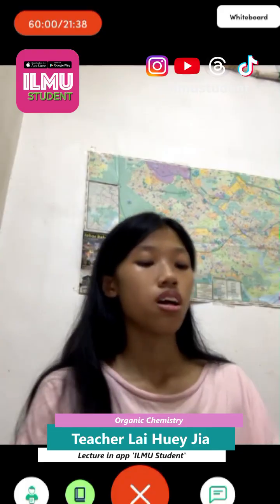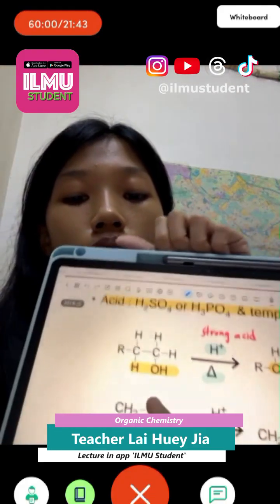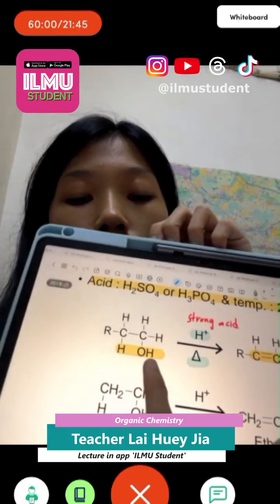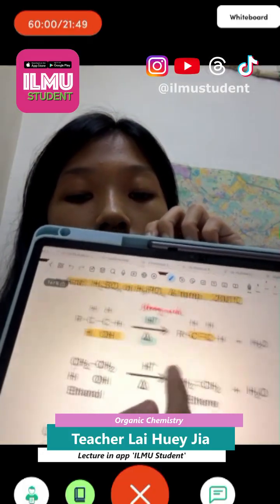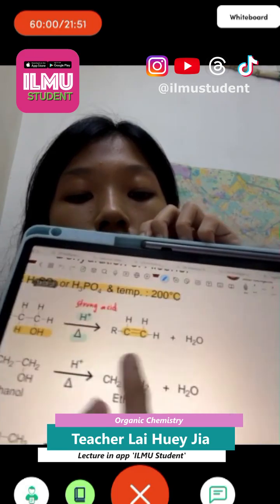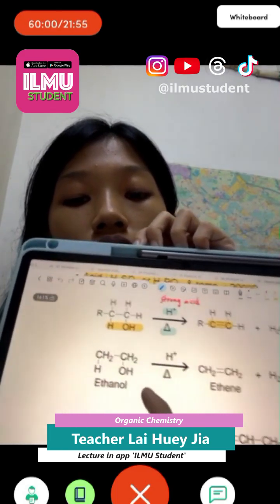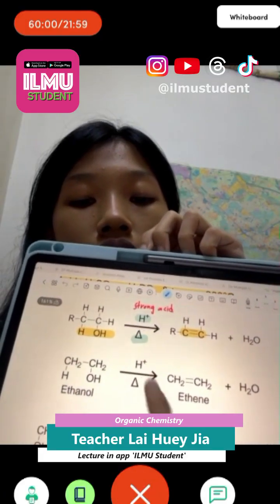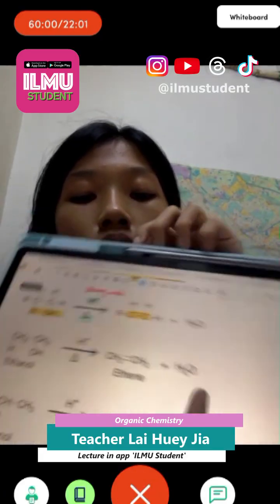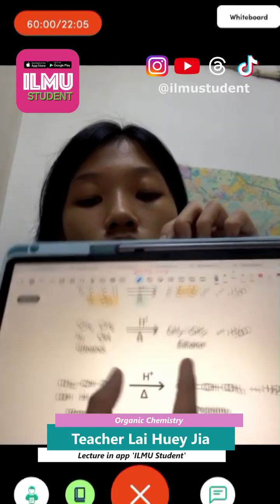So we look at here. This is our alcohol, this is our group. We eliminate the HOH, take out the H2O, and we form the double bond with H2O as the side product. Similar to this: the reagent is a strong acid and heat. We form the double bond and also H2O. This will follow the Zaitsev rule.